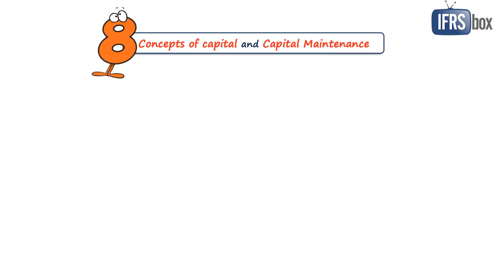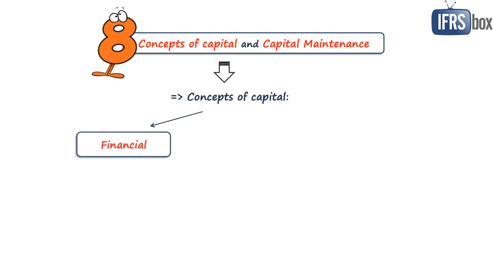Finally, chapter number 8 is about concepts of capital and capital maintenance. It is essentially copied from the previous version of the framework, so nothing new here. The framework explains two concepts of capital. Financial capital is synonymous with the net assets or equity of the entity.